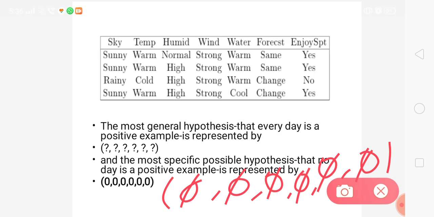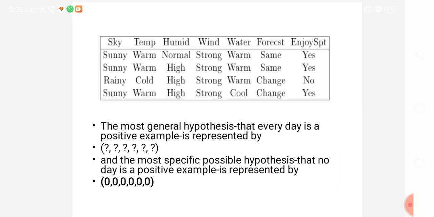And a specific hypothesis is one that accepts a particular value for an attribute. For the most specific, no positive example hypothesis, it is represented with these values.